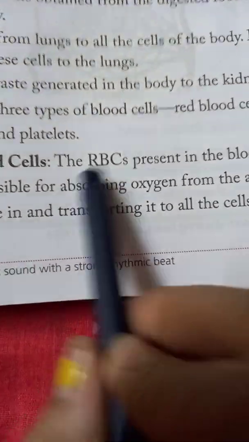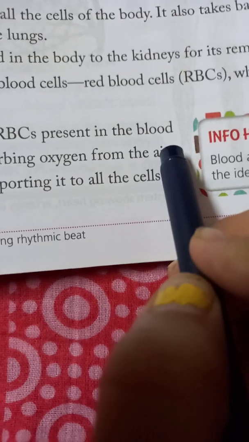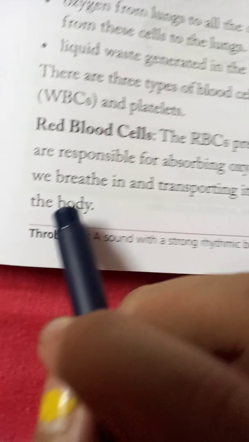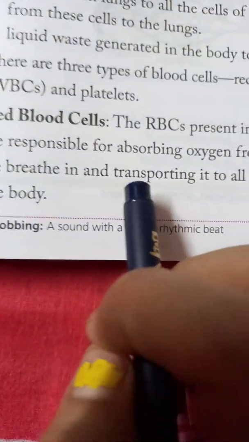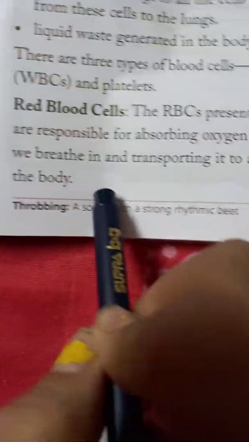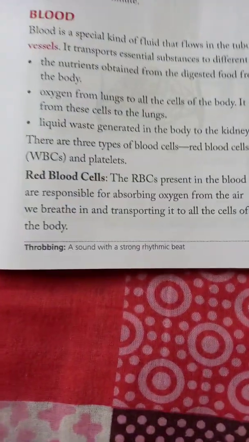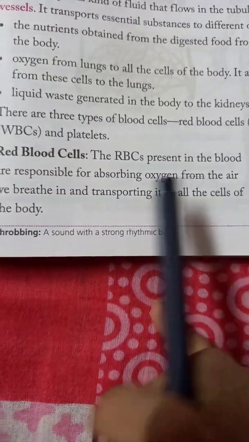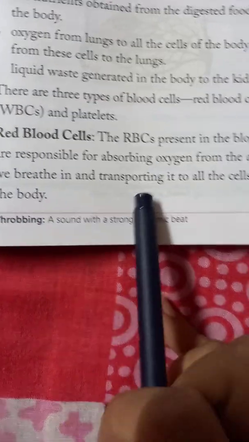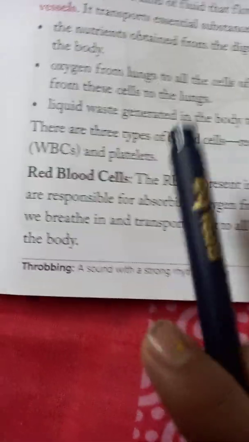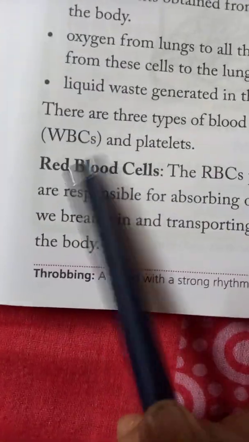The RBCs, that means red blood cells, present in the blood, are responsible for absorbing oxygen from the air we breathe in and transporting it to all the cells of the body. We also have to know that iron is present in these red blood cells.